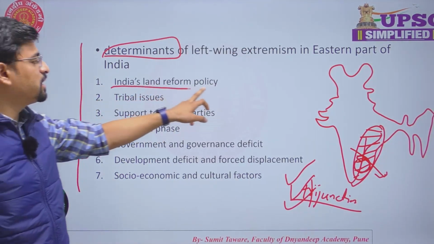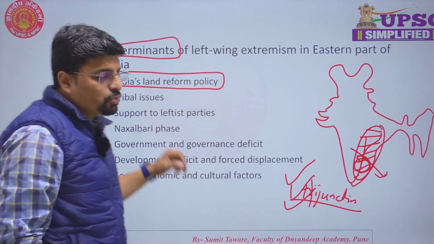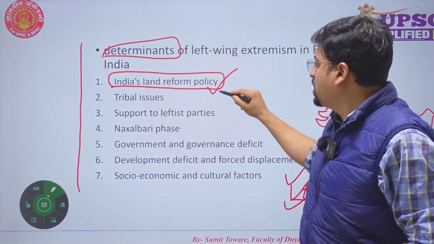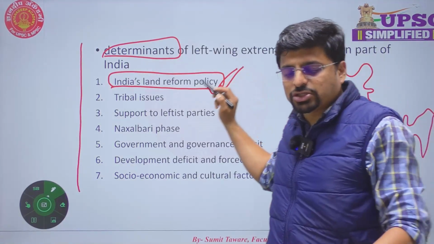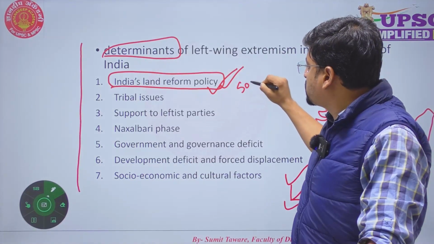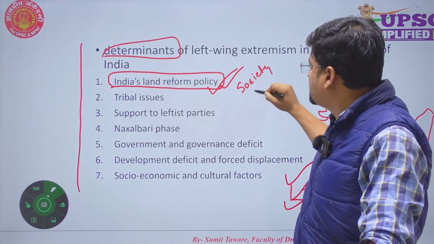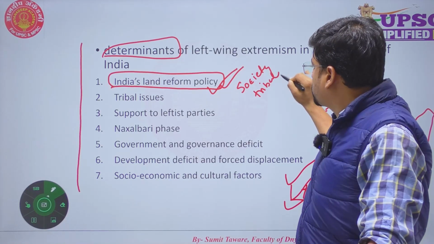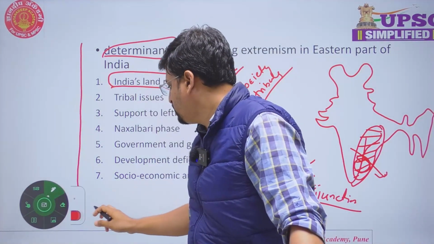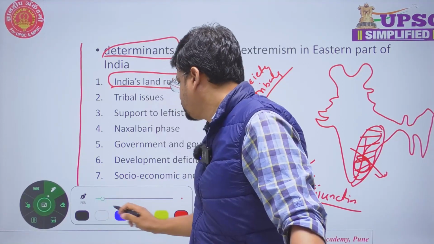The first one is India's land reform policy. As we know that we are facing many challenges in India's land reform policy. Because of that, land is not distributed equally and equitably in downtrodden sections of the society, that is tribals. So because of that, tribals are becoming part of left wing extremism movement.